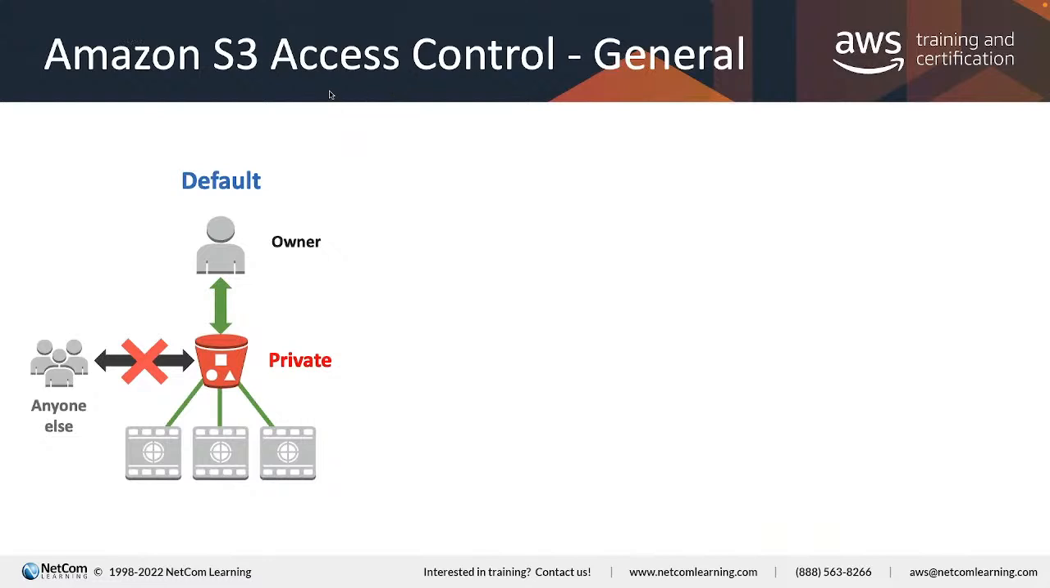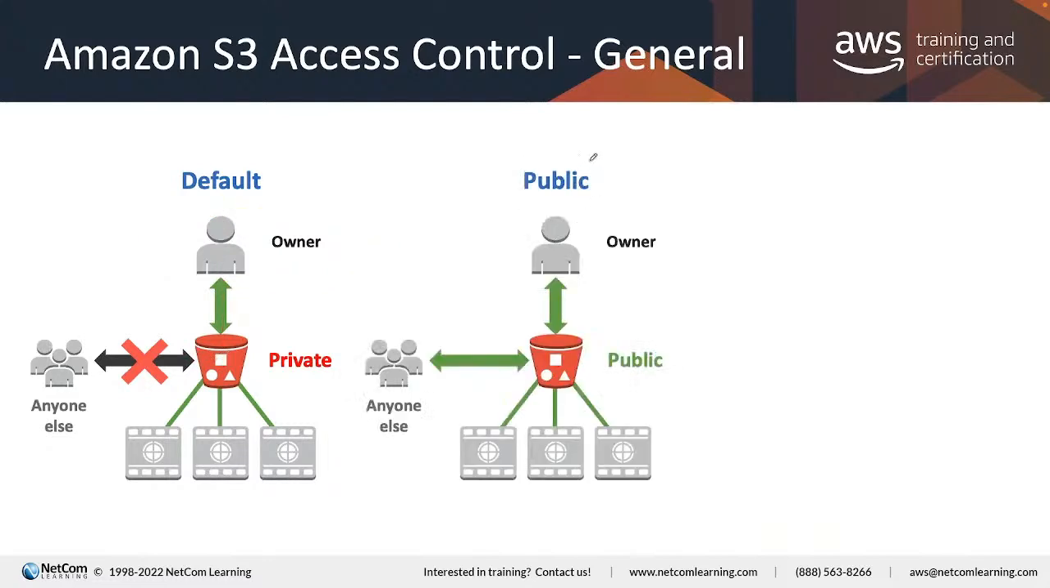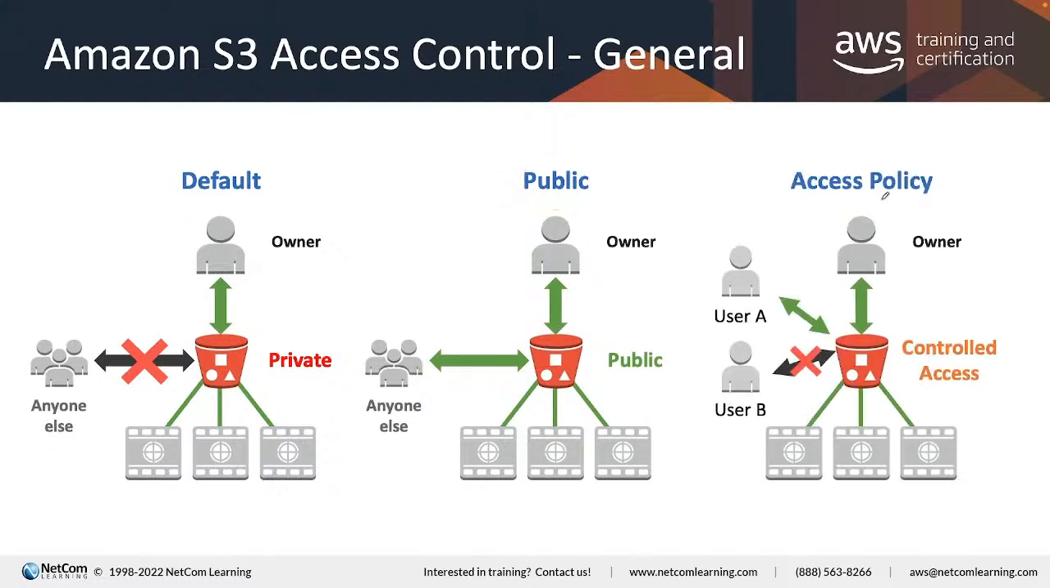Okay, so S3 by default, as we mentioned, only the owner would be able to access. Anyone else could not touch it. That's the default setting, the private bucket. In order to make it public, I need to change a lot of settings. All right, so you can make it public just like what I did. But in many cases, we don't want to disclose to the public.